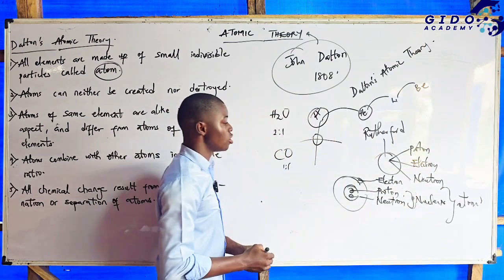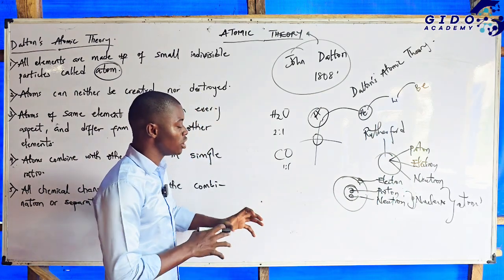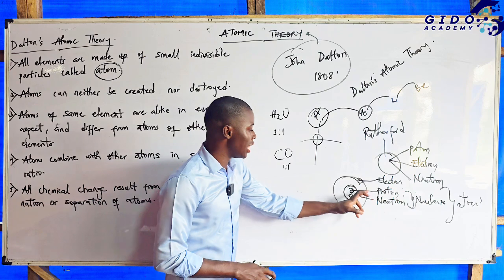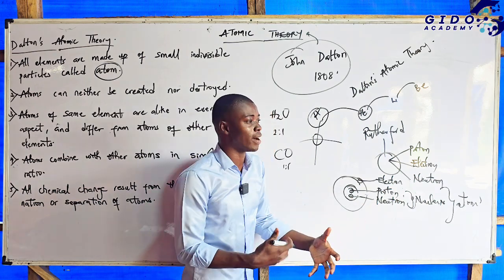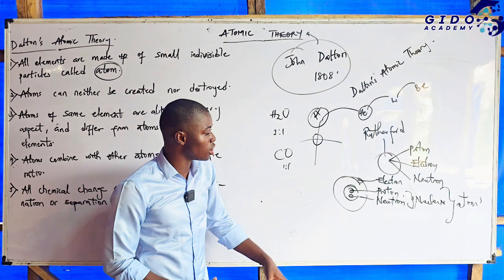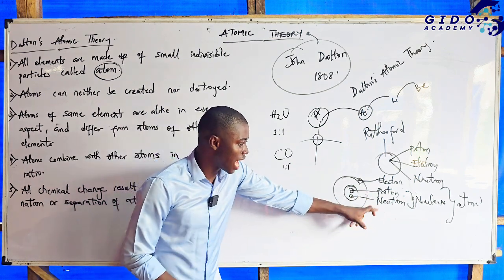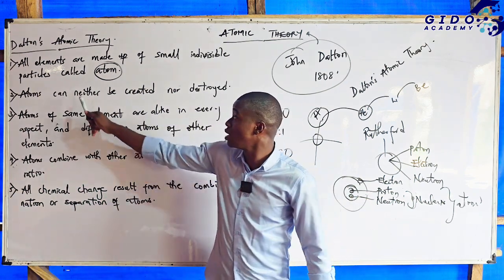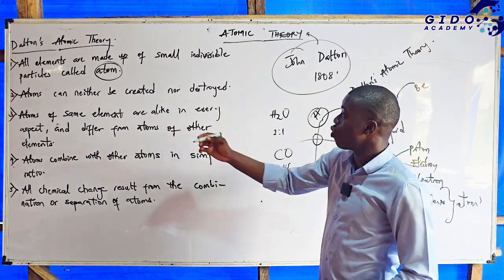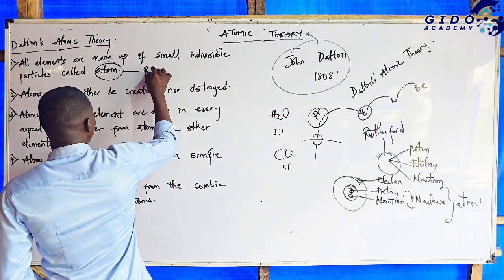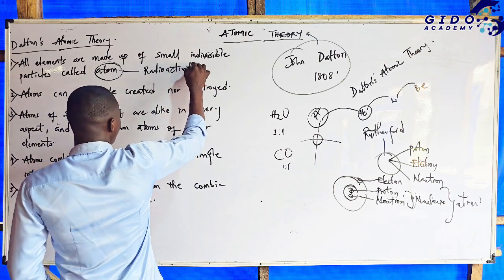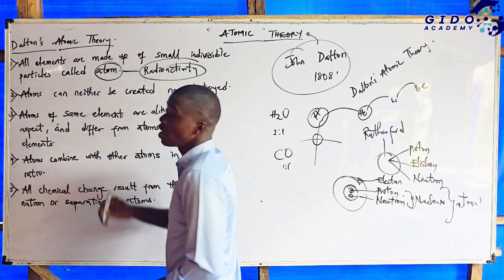So according to what John Dalton said, the smallest particle of an element is called what? Atom. But when the atom was bombarded, we got electron, proton, and neutron, which is going against the first atomic theory. And this law was disproved by what we call what? Radioactivity. So this was what we used to break the first law.